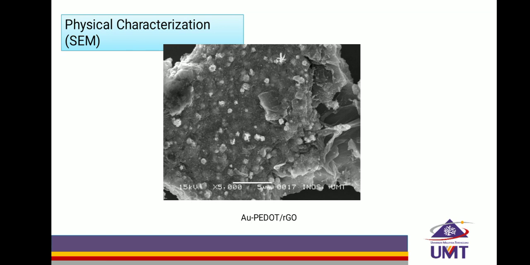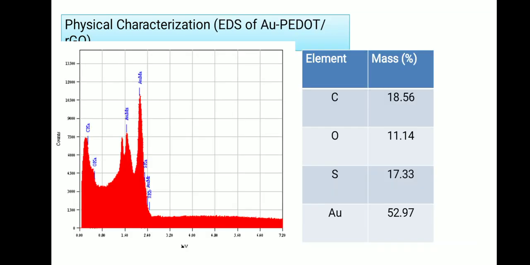This is the SEM image of AuP.RGO. The morphology observable is the reduced graphene oxide sheet, which has wrinkles or flakes on the surface. Since we cannot indicate the presence of gold using SEM, EDS analysis was performed. EDS analysis for AuP.RGO confirmed the presence of gold in the composite, in which gold has the highest percentage mass compared to carbon, oxygen, and sulfur elements.